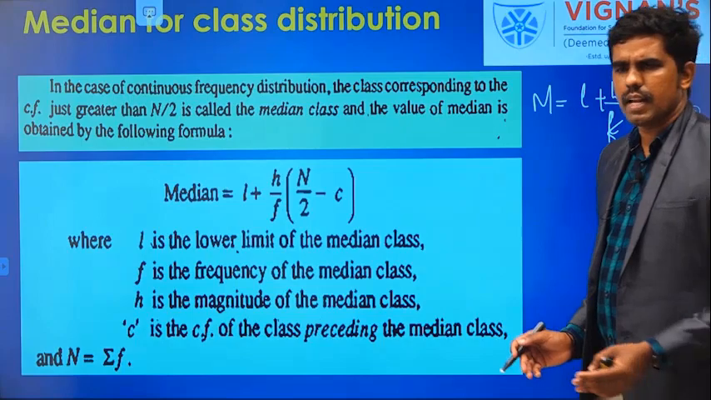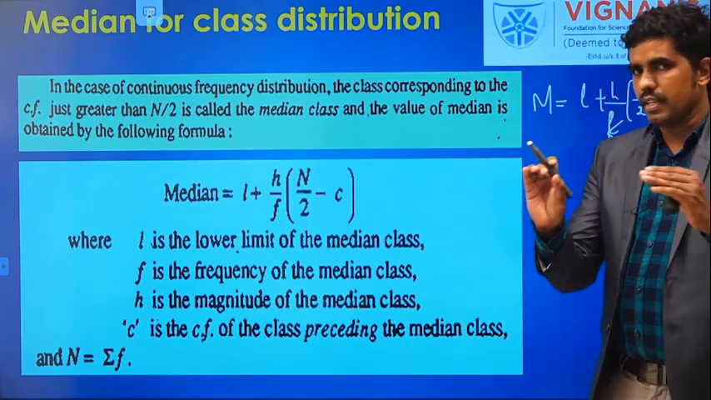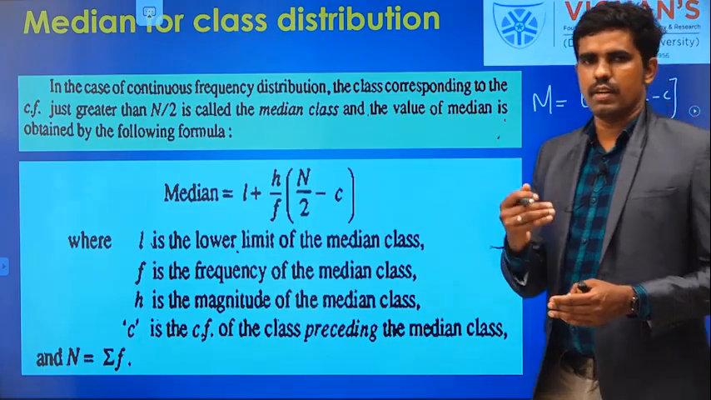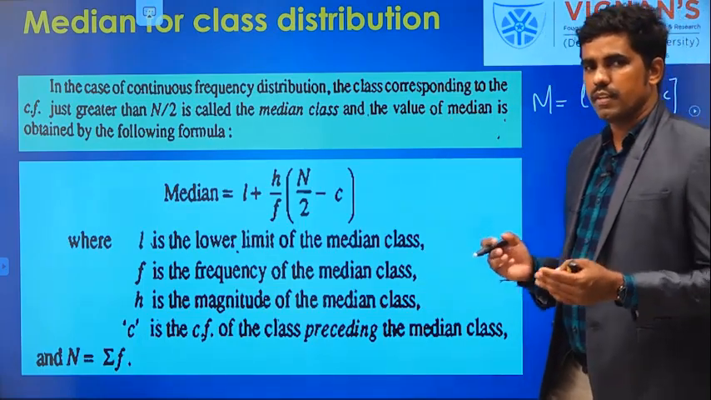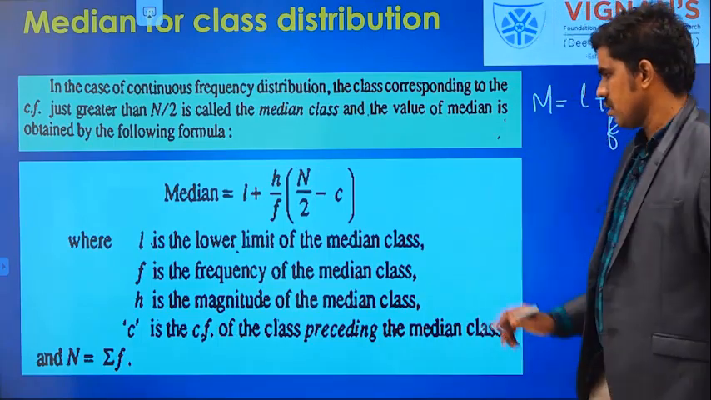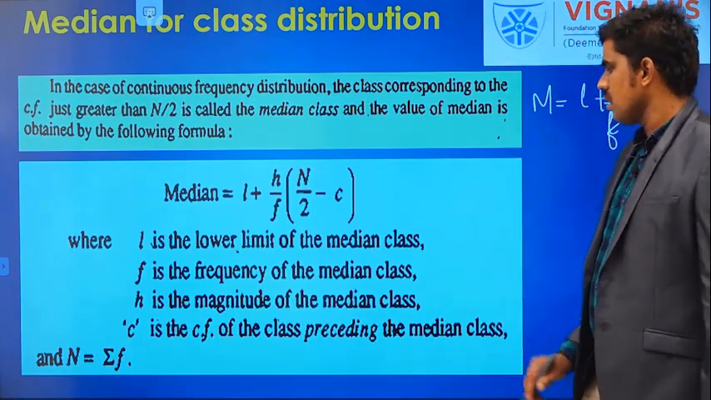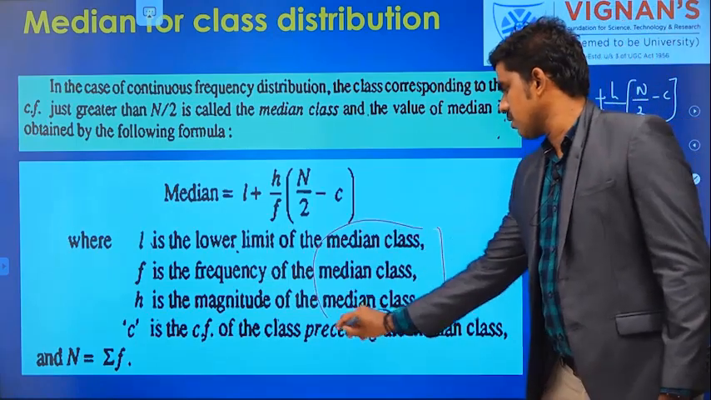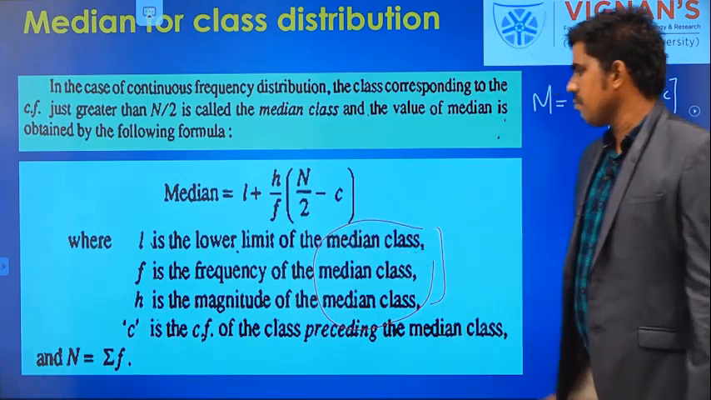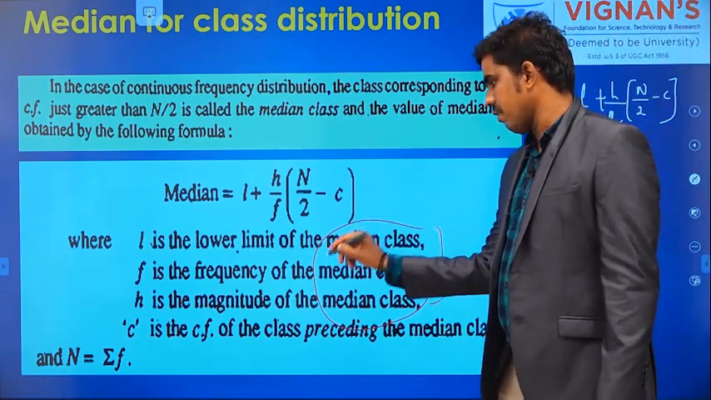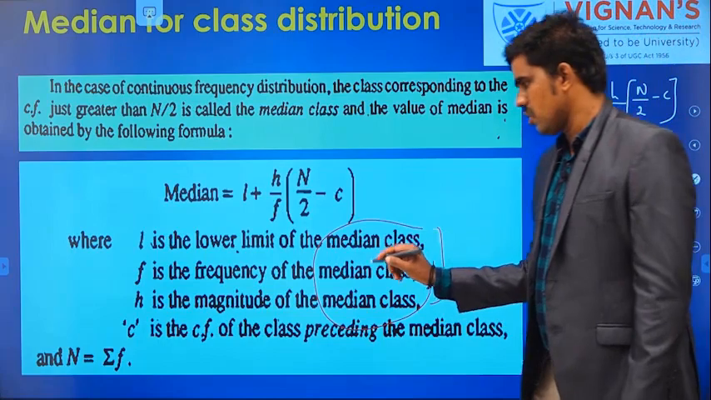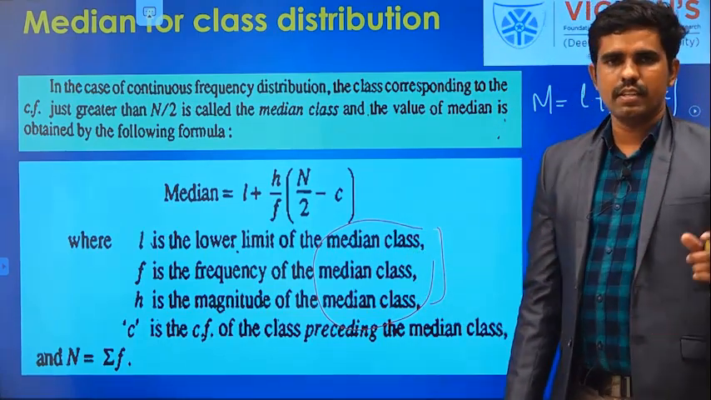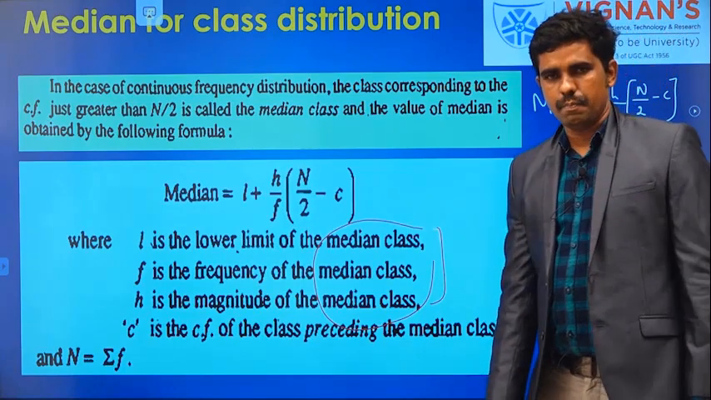What do you mean by median class? I will explain. First of all, we are going to find the median class. Even though we have several classes, several intervals, first we focus on finding the median class. Based on the median class we have three measurements. L is the lower limit of the median class. F is the corresponding frequency of the median class. H is the magnitude of the median class, in the sense the length of that particular median class interval.